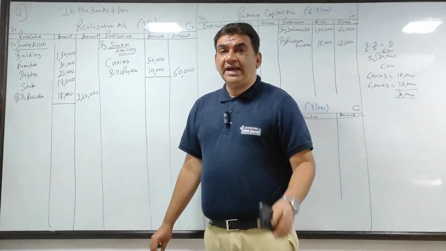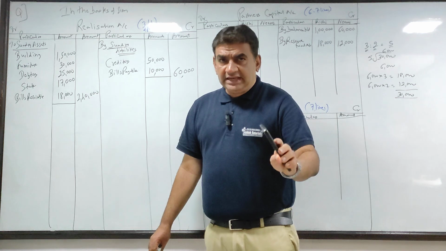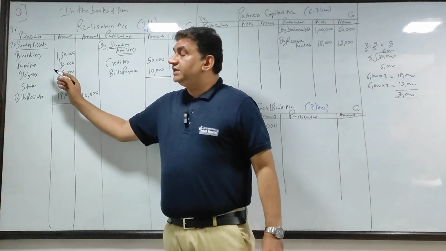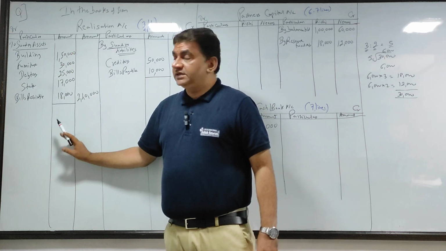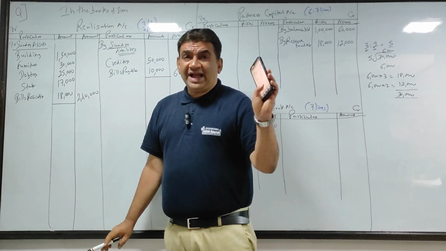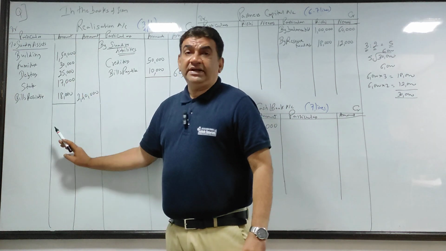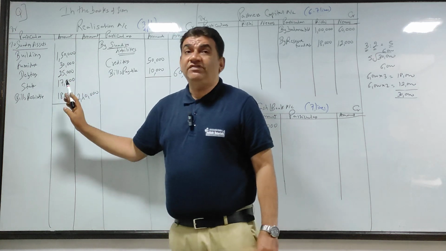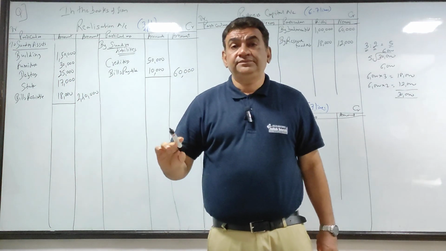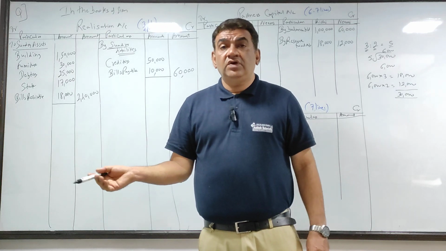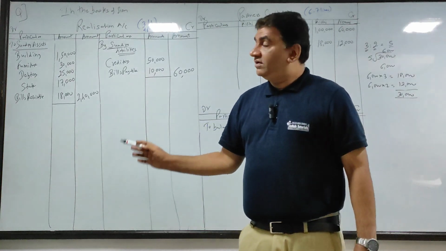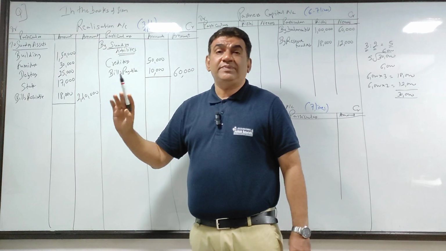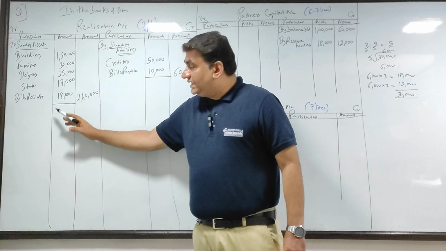Originally the assets were in the balance sheet asset side. पहले assets were there on the balance sheet asset side. Now you have transferred it to the debit side of realization. So now what is happening? जो assets balance sheet में थे वो यहाँ पे transfer हो गए. So all the assets are appearing in debit side of realization. Now I am either selling them और उसके सामने पैसा मिल रहा है. That means assets are being sold or money is being collected. So it is lying here.